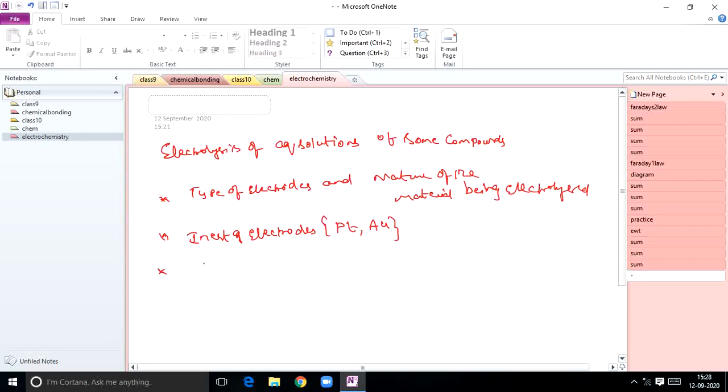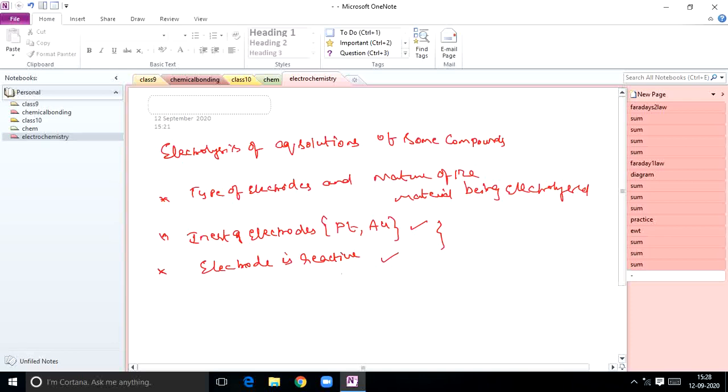Suppose the electrode is not inert, and it is reactive. It participates in the electrode reaction. So the products of electrolysis may be different for reactive and inert electrodes. A reactive electrode interacts with the redox reaction and participates in the cell reaction, and finally the products obtained may differ from those with an inert electrode. So we have to be careful with that.